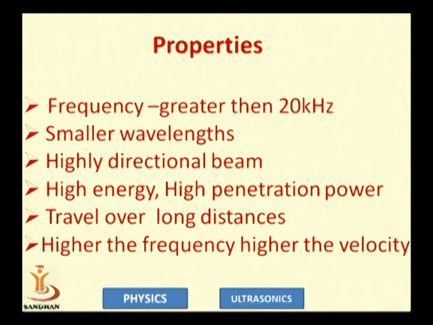Now what are the properties? As we have discussed, the ultrasonic frequency is above 20 kilohertz. It has smaller wavelengths, a highly directional beam, high energy, and high penetration power. It can travel over longer distances, and since it has a higher frequency, it has a larger velocity. So it can travel in different mediums with different velocities, but compared to acoustical or audible sound, it is higher in velocity.